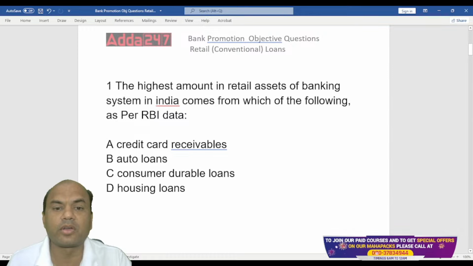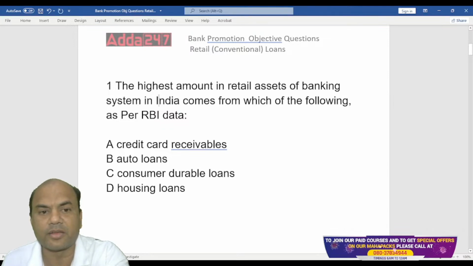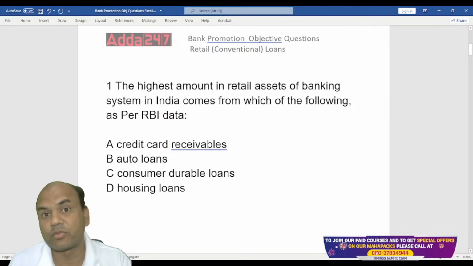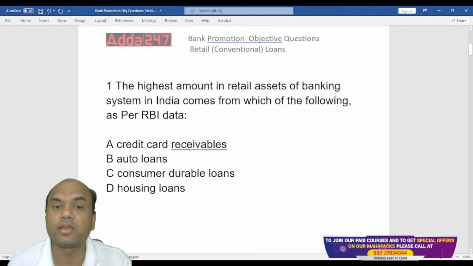The highest amount in the retail assets of the banking system in India comes from which of the following as per RBI data? First one only, googly, difficult, a bouncer you can call it. This is a bouncer ball for you. The highest amount in the retail assets means retail loans you can call it.